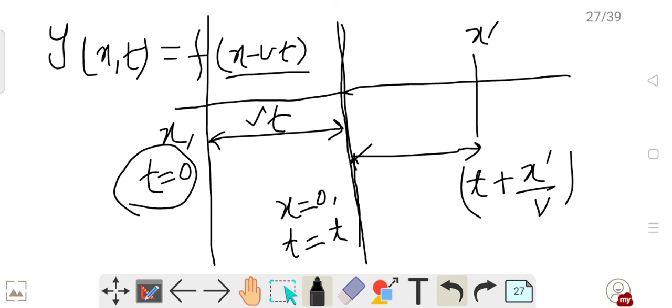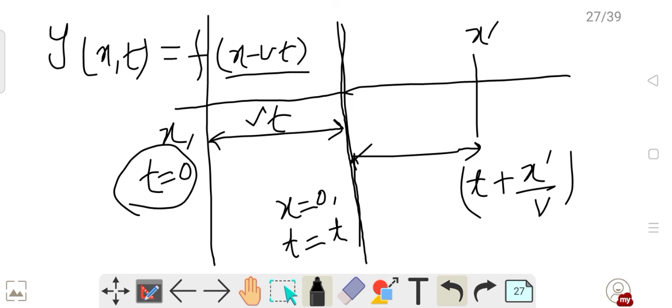So y as a function of x and t, that means the position of the particle, is given in such a way that when it starts from t equals 0, its position is given by x minus vt. I hope this is now clear to you. So this is the expression for the position of a particle at any point in space at a particular time.